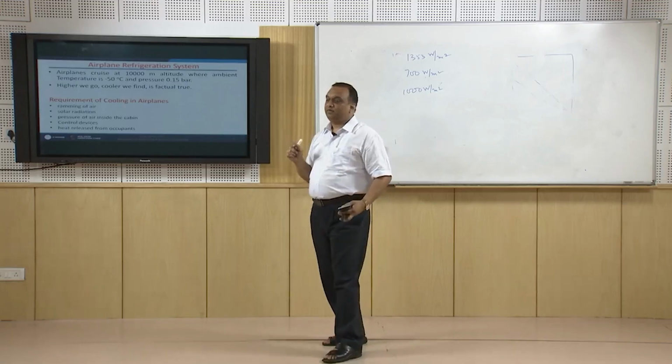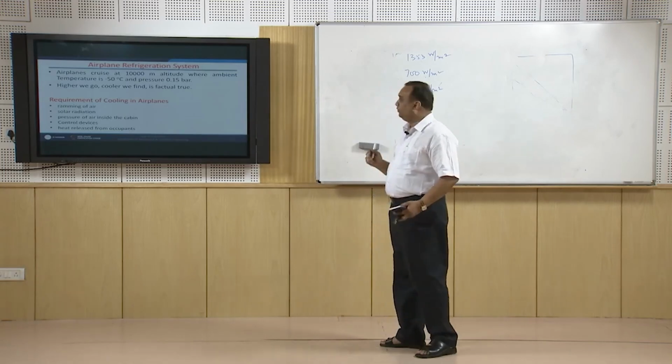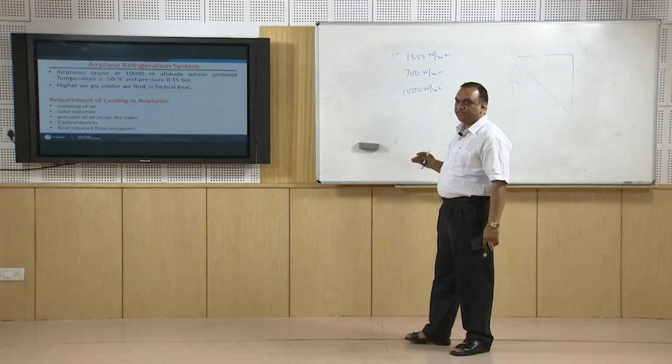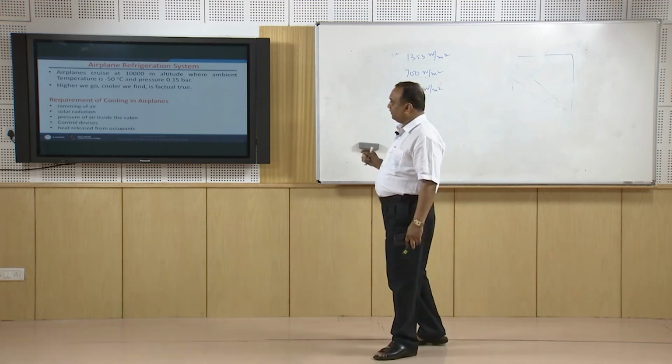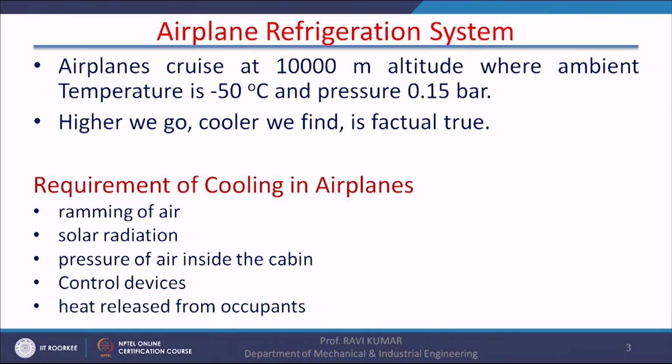This much heat is coming to the plane. Pressure of air inside the cabin is also an issue because outside pressure is 0.15 bar. So, air has to be pressurized before it is supplied to the cabin. A lot of heat is dissipated by the control devices also.